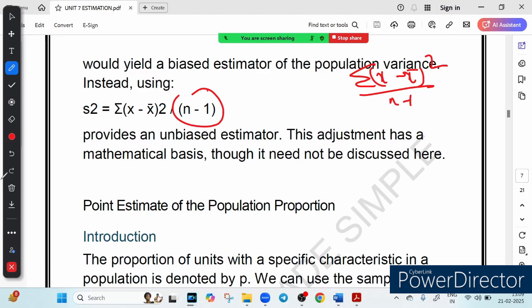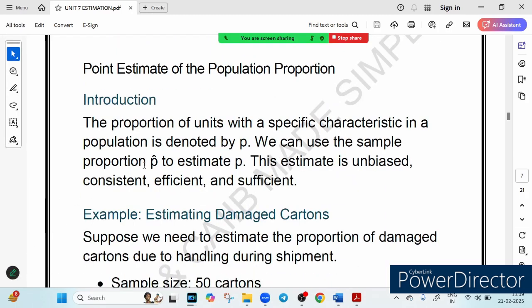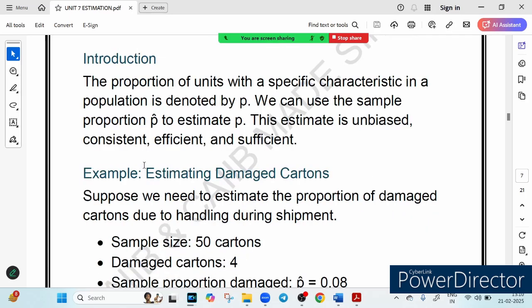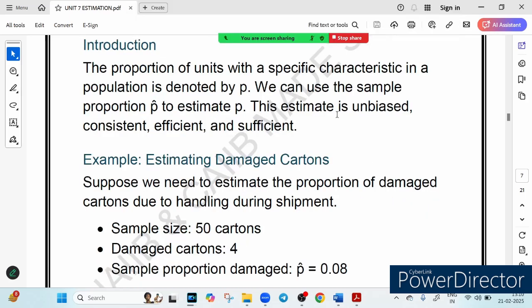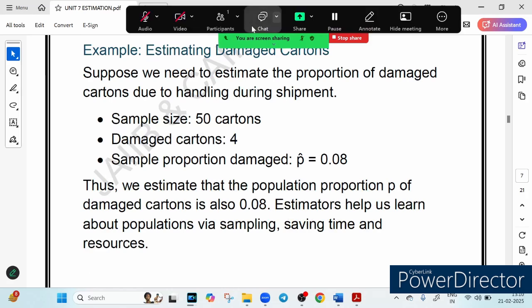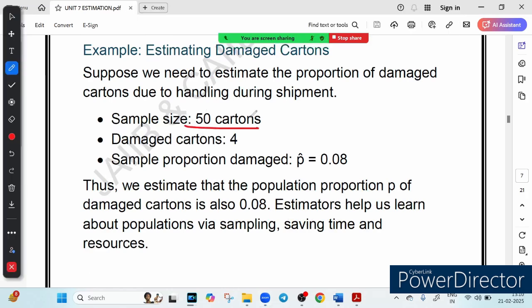Now let's discuss the point estimate of the population proportion. Very important. Let's say a company wants to estimate how many cartons get damaged during shipping. They can't check every carton. So what they do, they take a sample, right? So let's say that the sample size is 50 cartons, and they see that 4 cartons have been